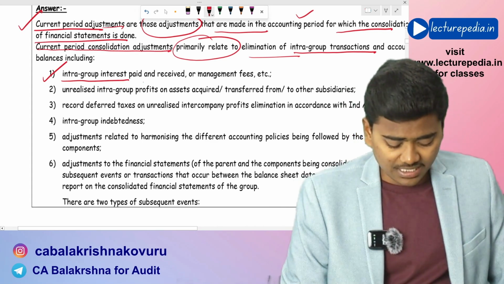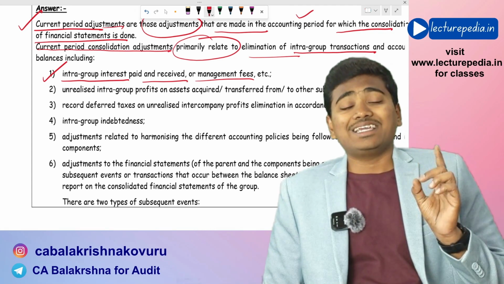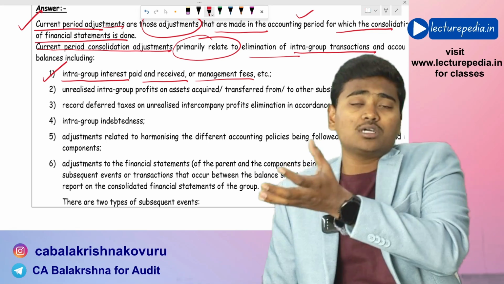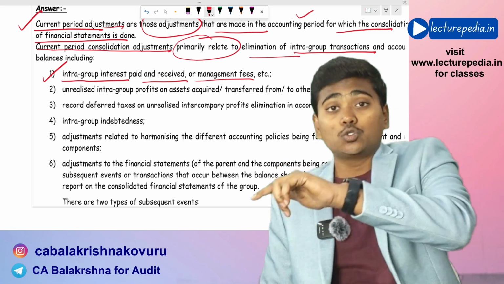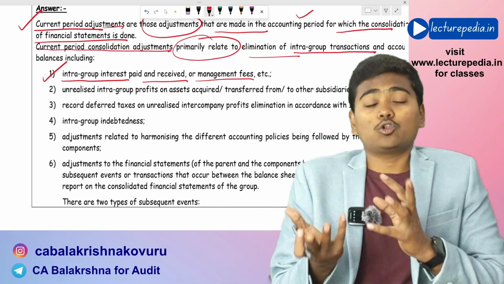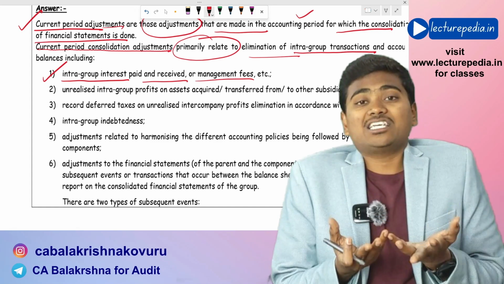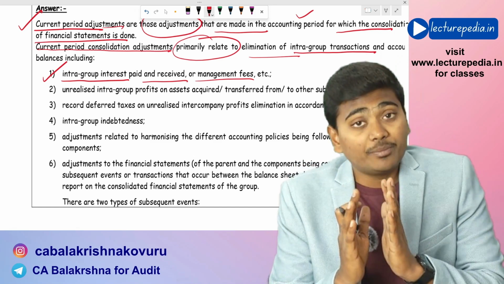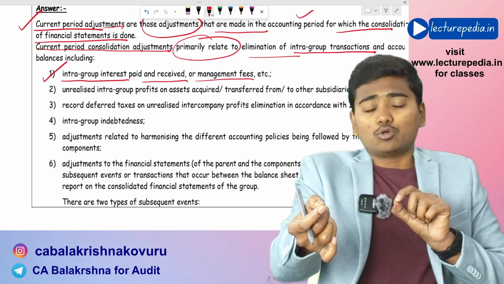intra-group interest paid and received or management fee. Okay, if there is any intra-group interest, that means the parent company might have borrowed a loan from the subsidiary, so it might have paid interest to the subsidiary. This becomes intra-group interest paid, which has to be eliminated. In case any intra-group management fee has been paid, even that has to be eliminated while preparing consolidated financial statements. Okay, the entry will not be passed in the books of accounts.